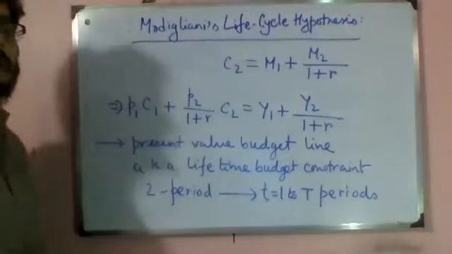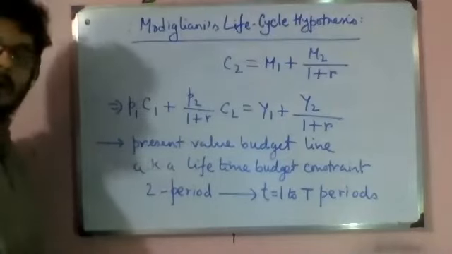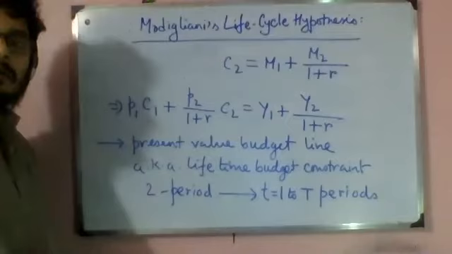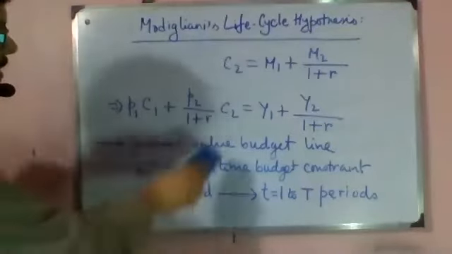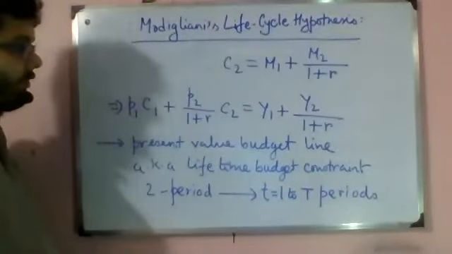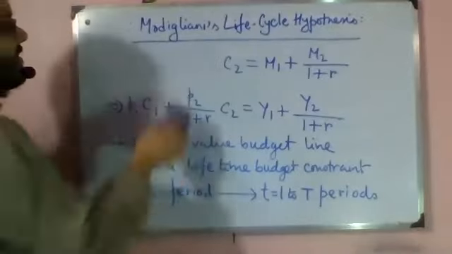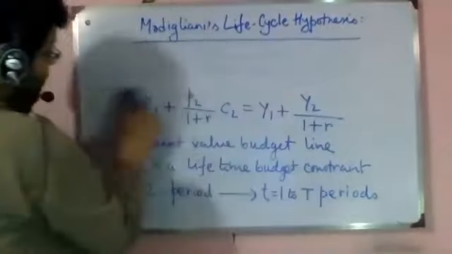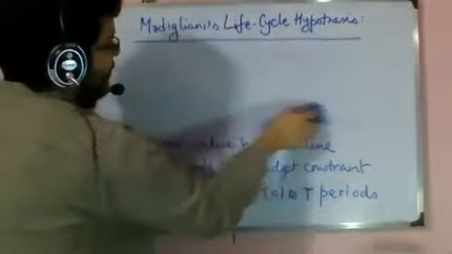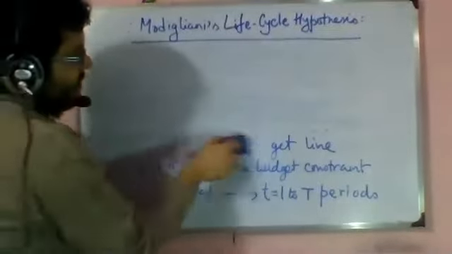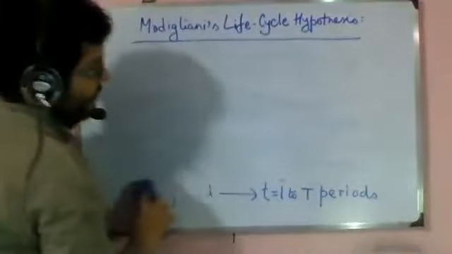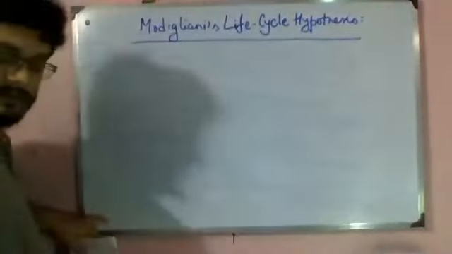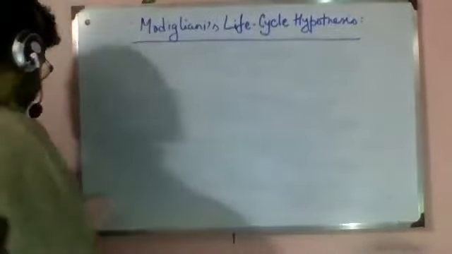We will consider a utility function which is additive in nature to bypass the calculation complexities. We will also assume this R to be 0, again to simplify things a lot, because it is difficult to work with a sum of finite GP. So we will not go into all those complexities.